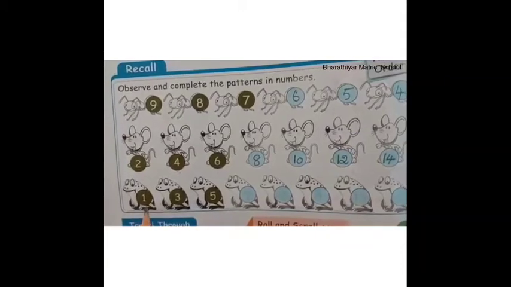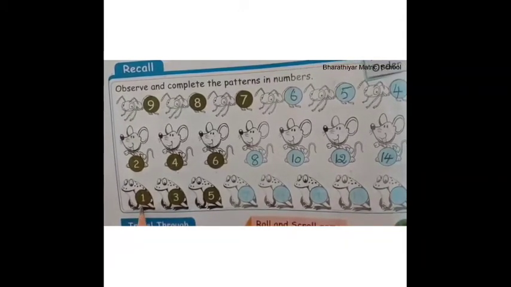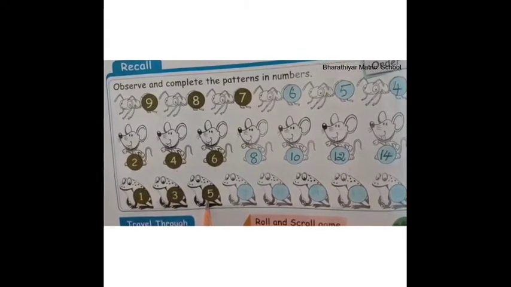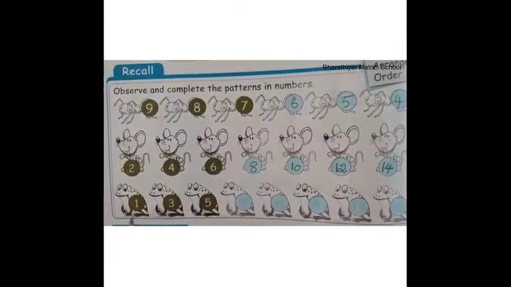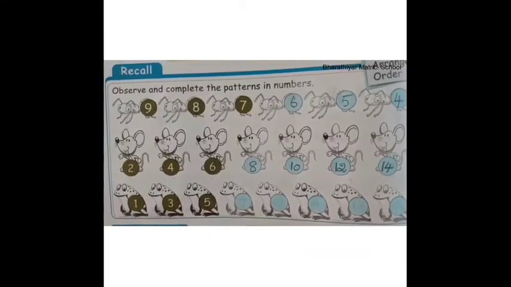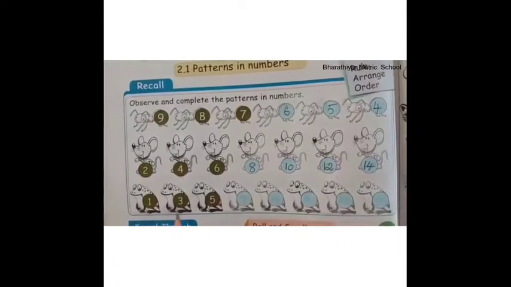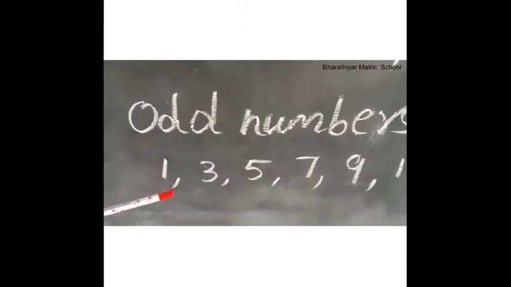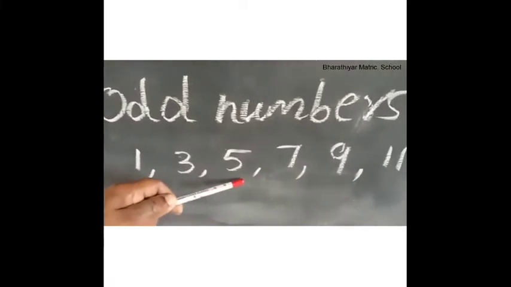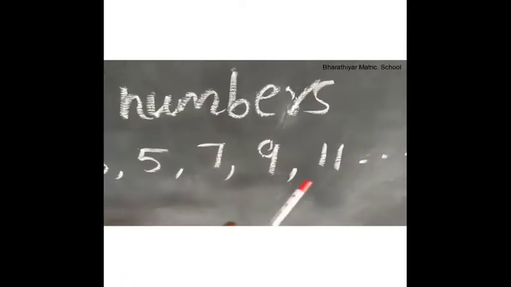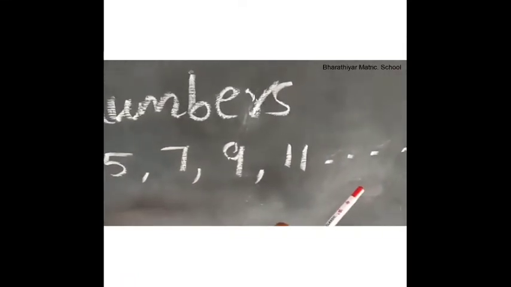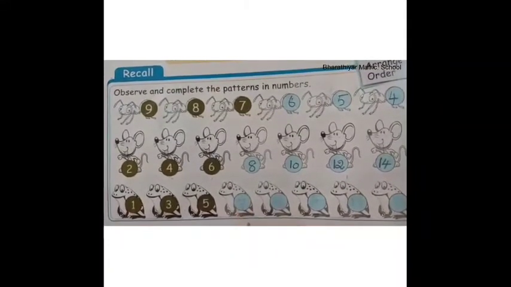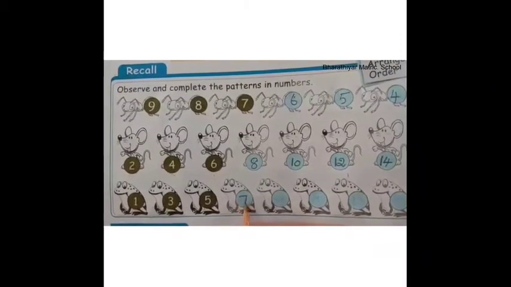Now, look at the numbers on the frogs. 1, 3, 5. Are you able to find the number pattern here? The third pattern is the odd number pattern. What are the odd numbers? The odd numbers are 1, 3, 5, 7, 9, 11 and so on. So what do we have to write here? Yes children, we have to write 7 here.